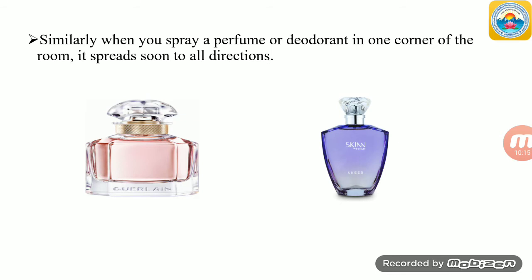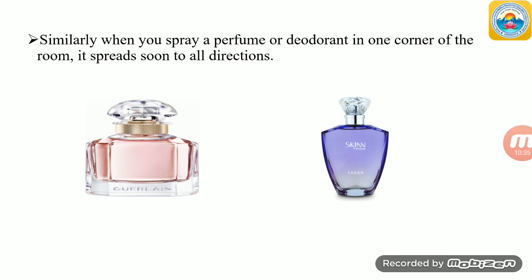Similarly, when you spray a perfume or deodorant in one corner of the room, it spreads soon in all directions. Here you are observing the perfume bottles. This is one of the examples of diffusion, students.